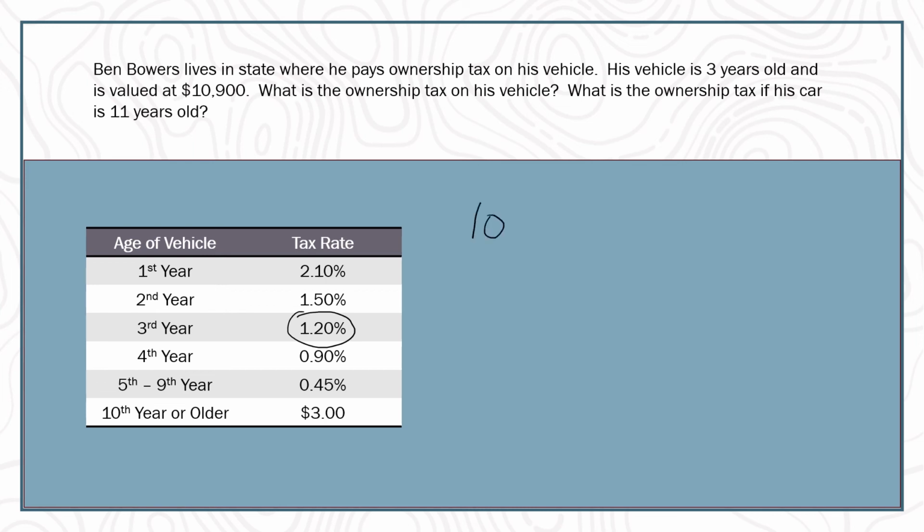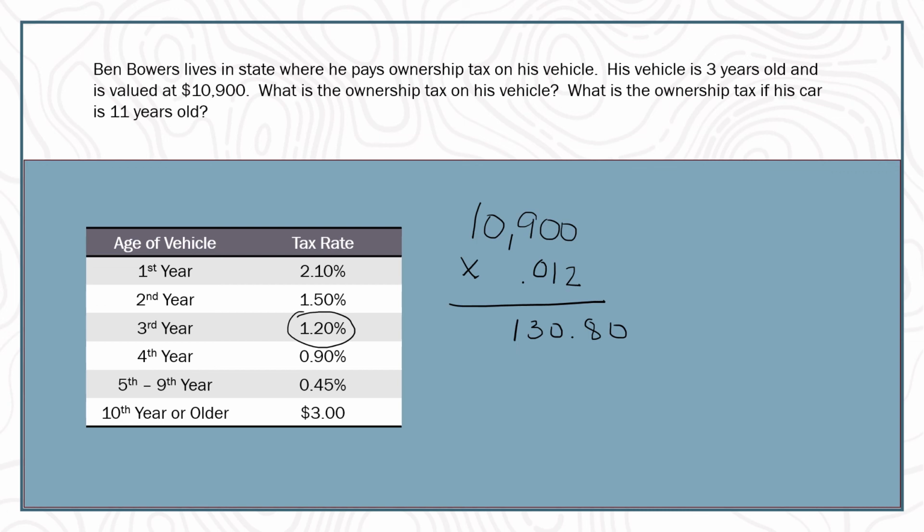So I can just take the value of the vehicle at this time, multiply it by that percentage, which I had mentioned. Again, we're putting it in decimal format, and once I multiply that out, the taxes that I'll pay is $130.80. So because his vehicle is not worth that much, the tax is very small. Now, if this vehicle was worth $40,000 instead of almost $11,000, you're looking at paying quite a bit more money. You're looking at like $600 basically, or $550 for this tax. That can be quite a bit of money if you have a very nice vehicle. In this case, this is a lower priced vehicle, so it's not as much.